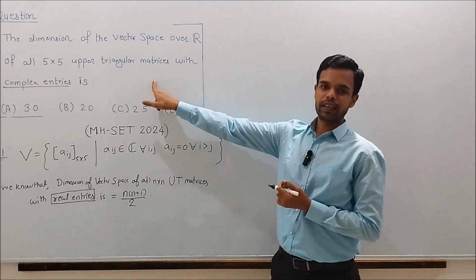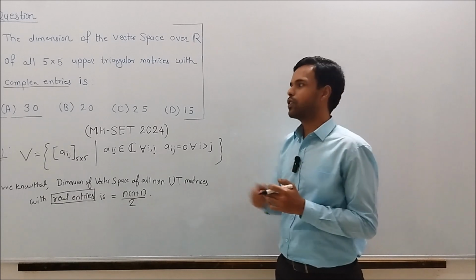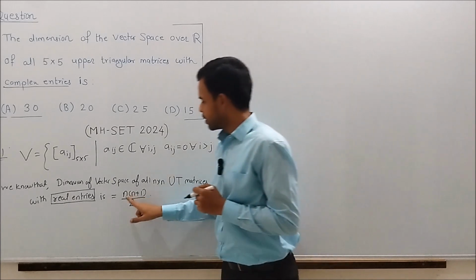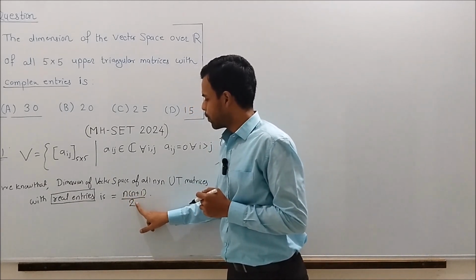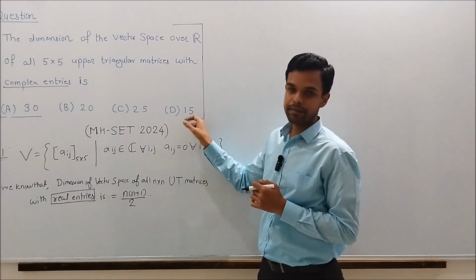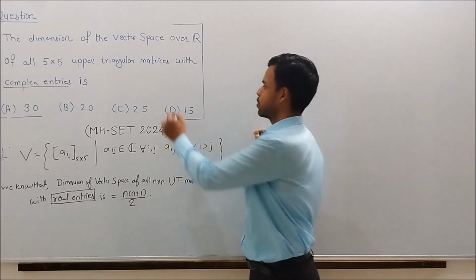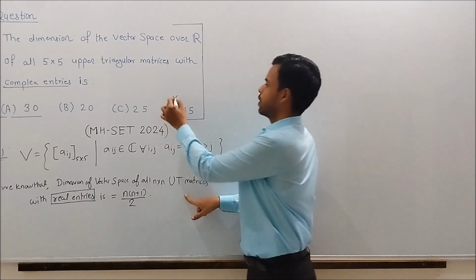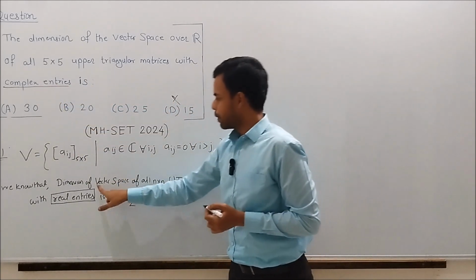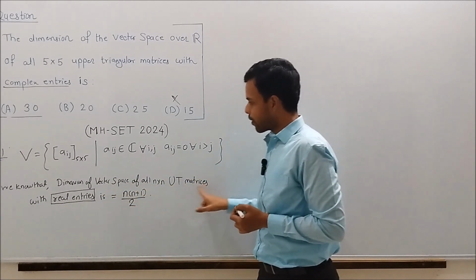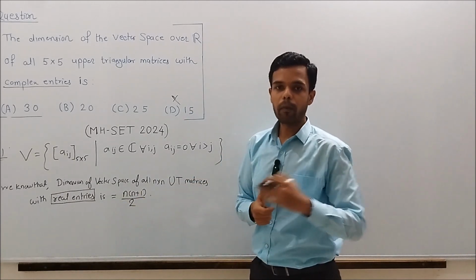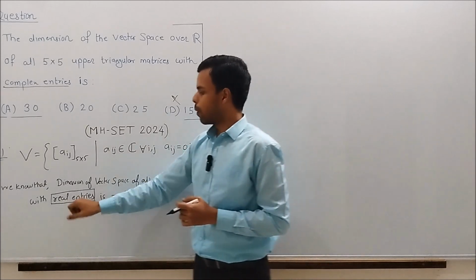So this formula does not work here. Those who have solved this question with the help of this formula have definitely done it wrong, because they have marked the answer 5 times 5 plus 1 by 2, which is 15. Actually the answer is not 15. This option is wrong, because this formula does not work here, since the entries are complex. This formula works for the dimension of the vector space of all n cross n upper triangular matrices with real entries, not with complex entries. So we have to modify this formula for matrices with complex entries.